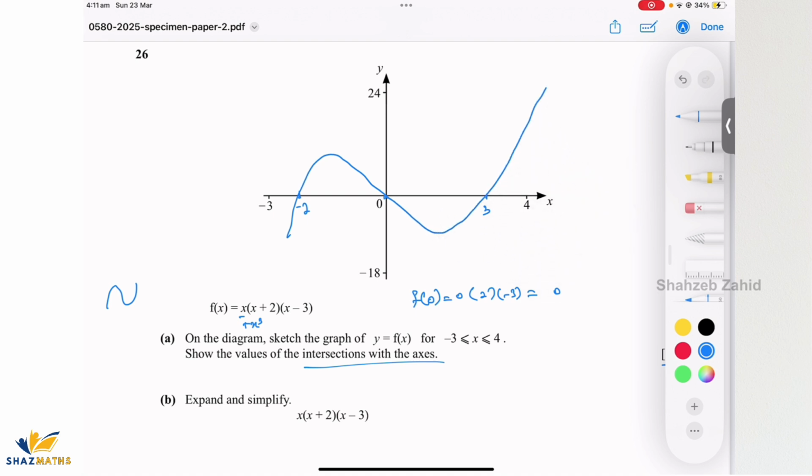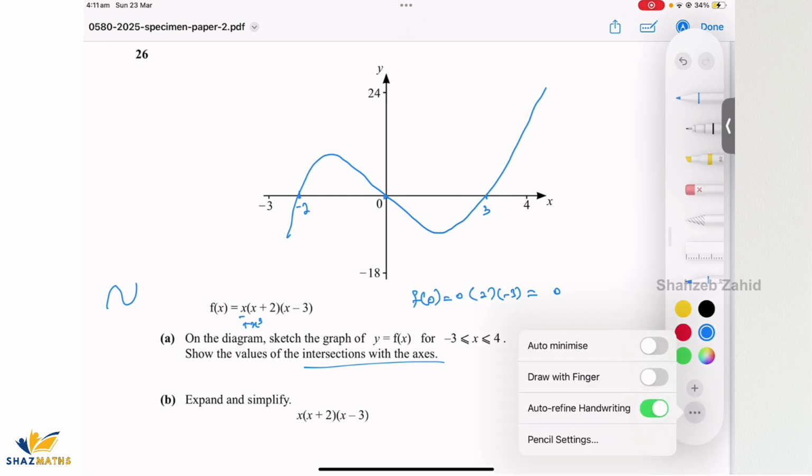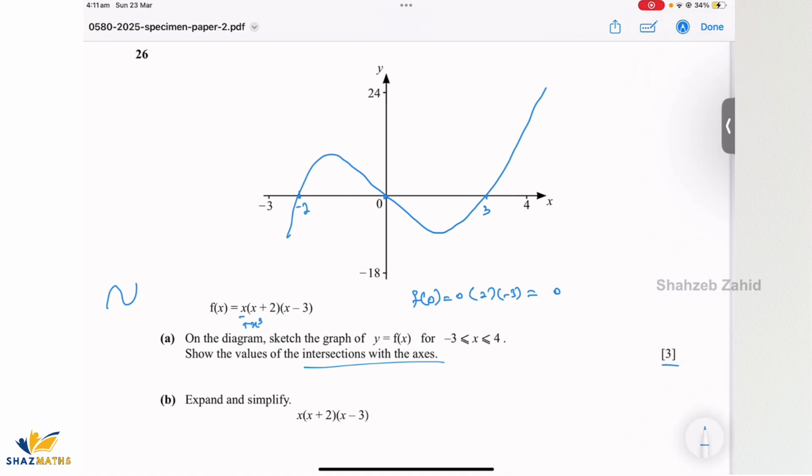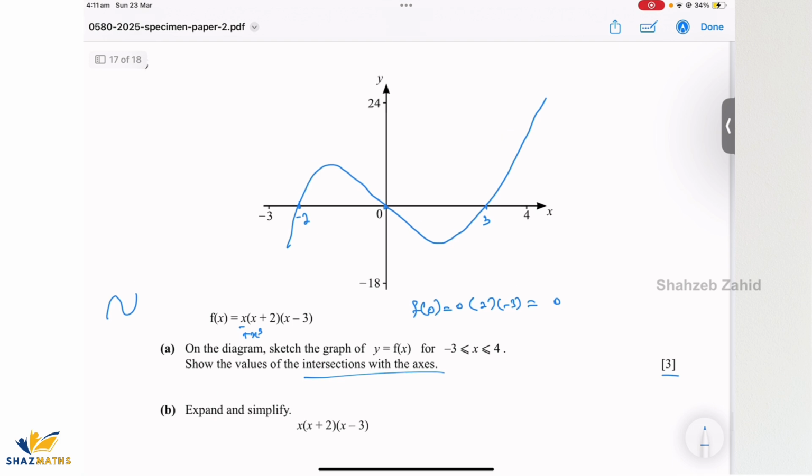Here we go. Not a bad sketch. About the coordinates of minimum and maximum point, if that was more than 3 marks, then I would have assumed that the examiner is asking us for the coordinates of minimum and maximum point as well, but it's of 3 marks, so we should be okay with it.